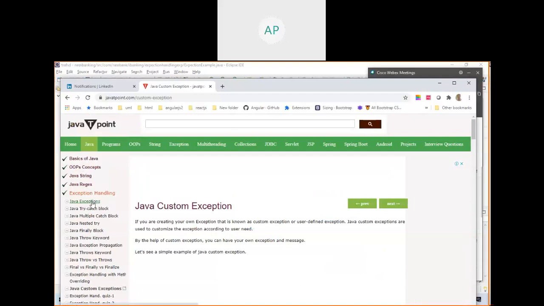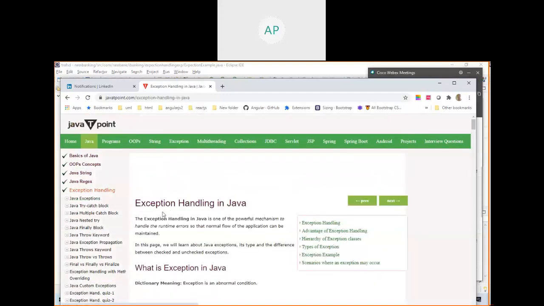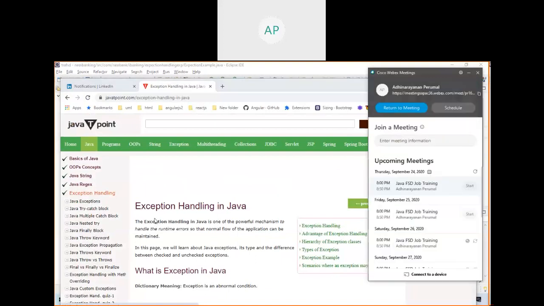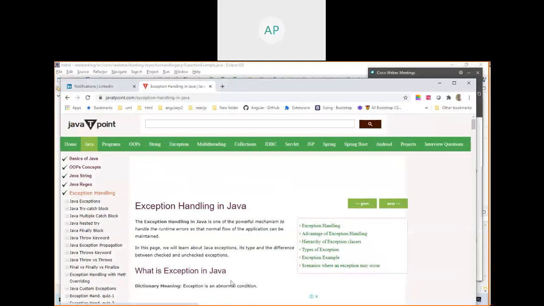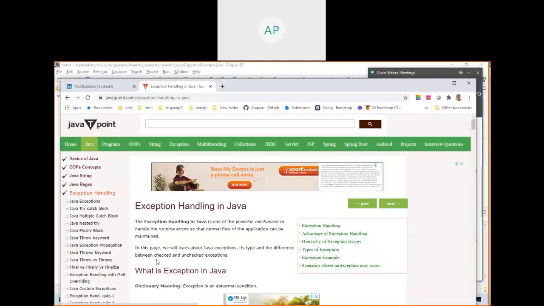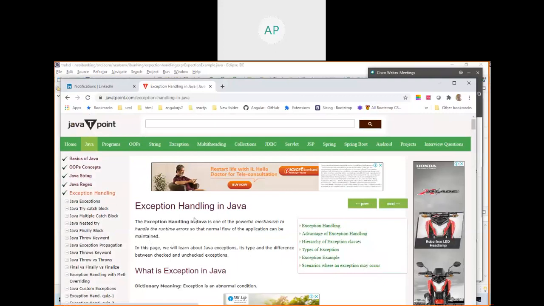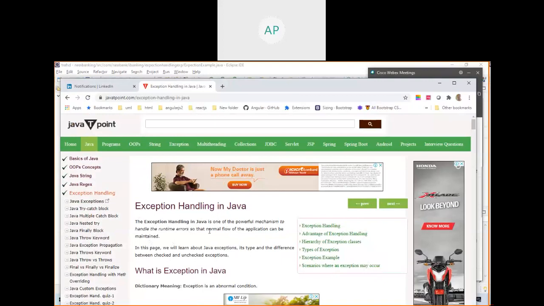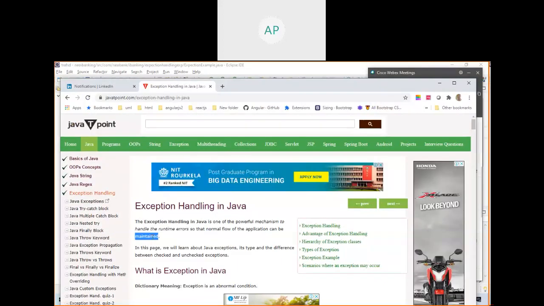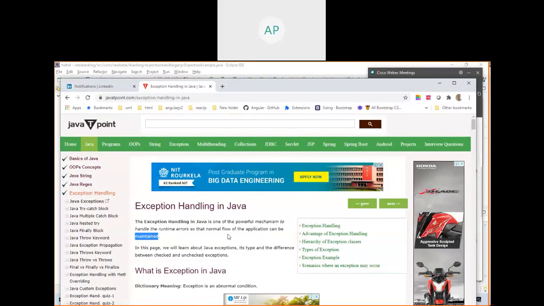So now you read. What is the use of Java exception? See here, the exception handling mechanism. We are not using the exception handling mechanism in our program. That's why we are not getting the proper answer. It is not even printing end. The exception handling in Java is one of the powerful mechanisms to handle runtime errors so that the normal flow of the application can be maintained. Very important.